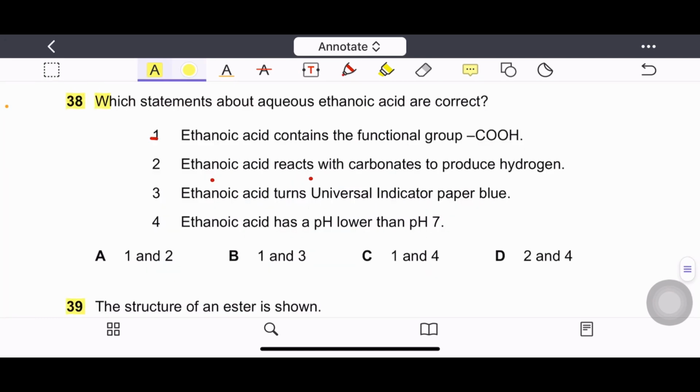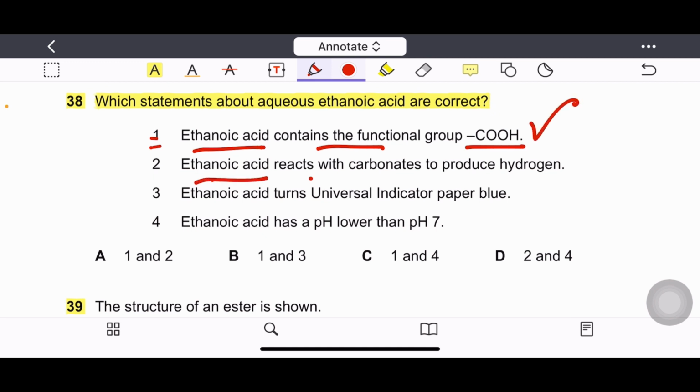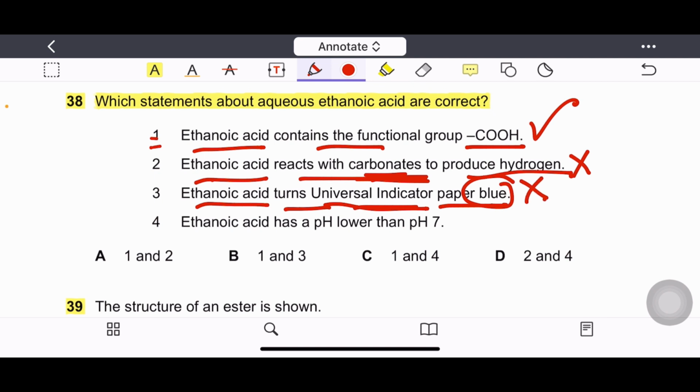Question number 38, which statements about aqueous ethanoic acids are correct? Number 1, ethanoic acid contains functional group COOH, right? Number 2, ethanoic acid reacts with carbonates to produce hydrogen. All the acids react with carbonates and produce carbon dioxide, water and salt. It's wrong. Number 3, ethanoic acid turns universal indicator paper blue. Universal indicator paper is turned blue by alkaline substance. Ethanoic acid is an acidic substance, so it's wrong.